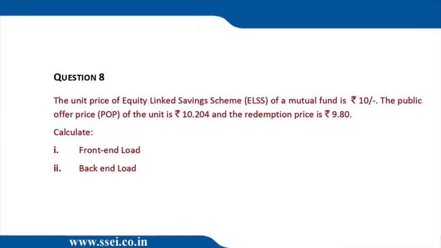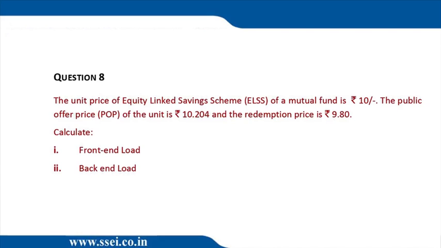You have to calculate the front end load and the back end load. There are two solutions given. One is correct, the other is incorrect. But everybody will like the incorrect solution because the incorrect solution is very easy. So in the incorrect solution, they have calculated the load as a percentage of NAV. That means the front end load is 10.204 minus 10 divided by 10 into 100, 2.04%. And the back end load is 10 minus 9.8, that is 0.2 divided by 10 into 100, 2%.